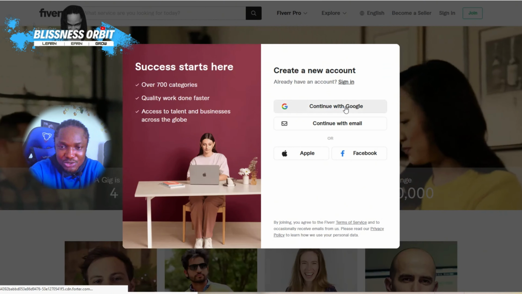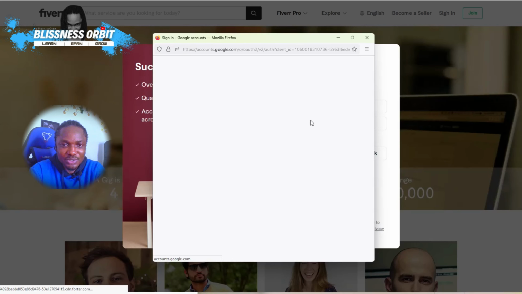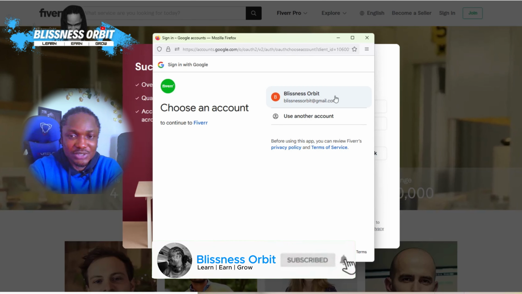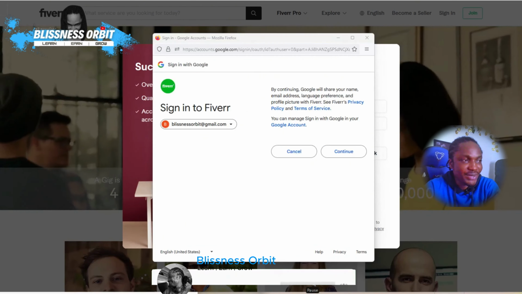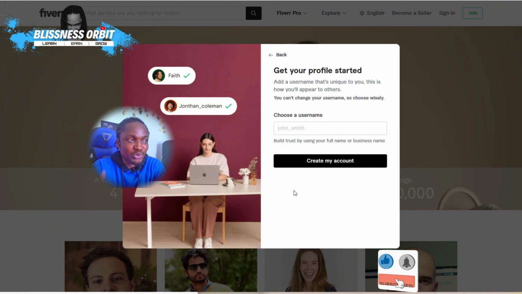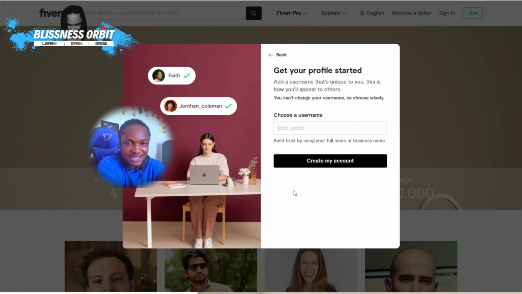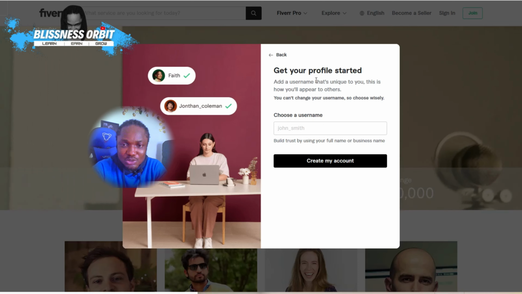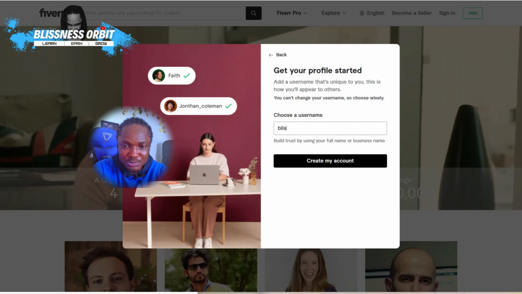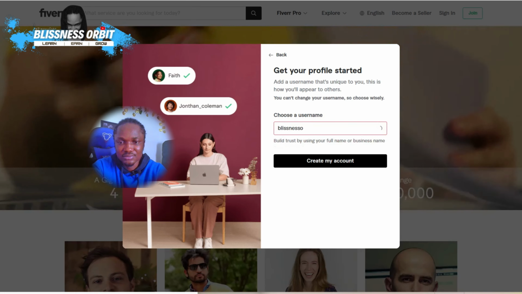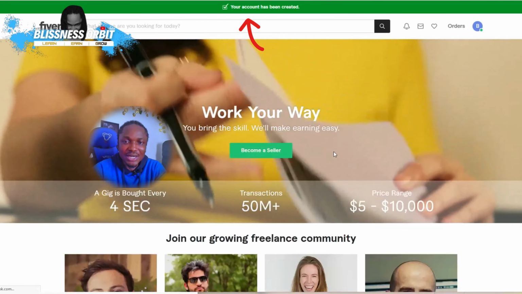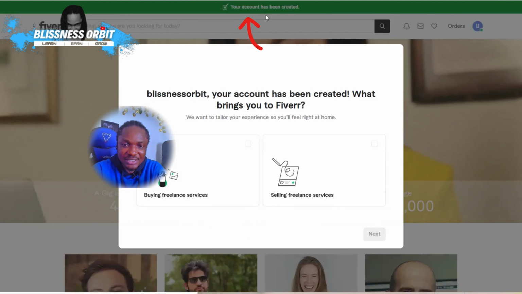Simply click on Continue with Google, and it brings you here. You repeat the same process where you can simply use your Gmail account to open an account on Fiverr. Click on your account, and it brings out this option. You just click on Continue. Remember, this is still step one of the entire process after opening your DeepSeek account. Here you say get your profile started. What we want to do right now is choose a username, and we can simply put our username, Business Orbit. You click on Create My Account. Your account is created, as you can see at the top, Fiverr.